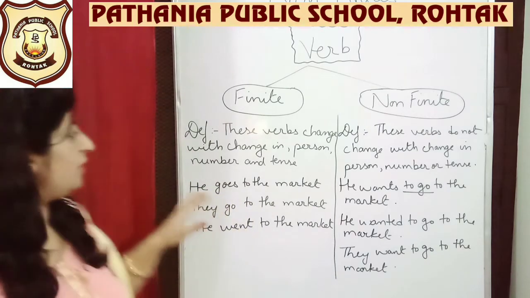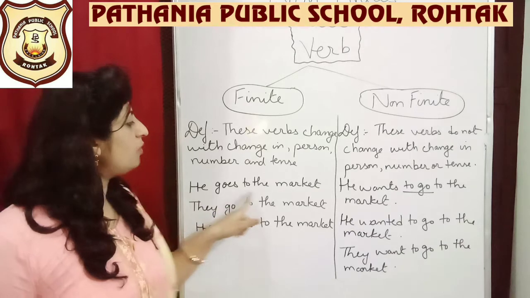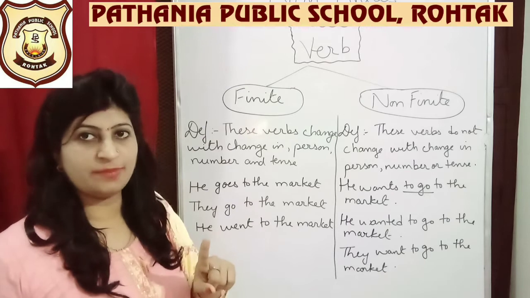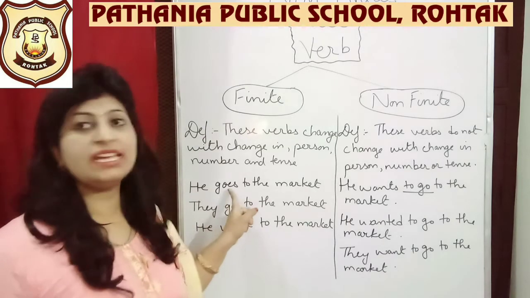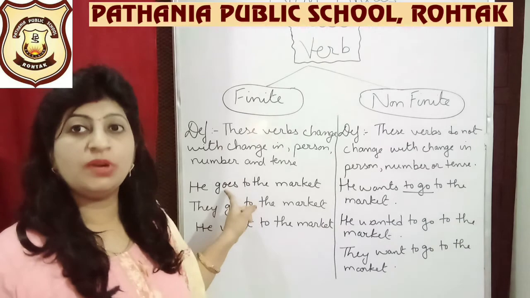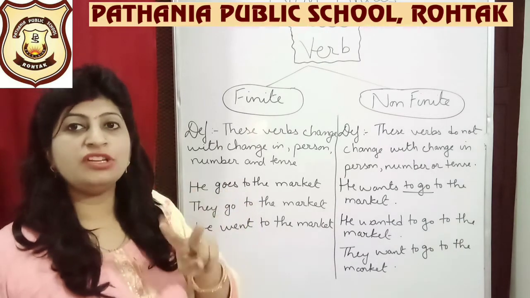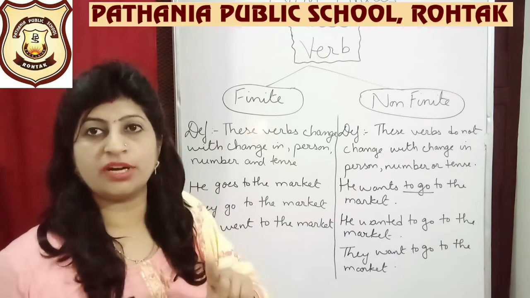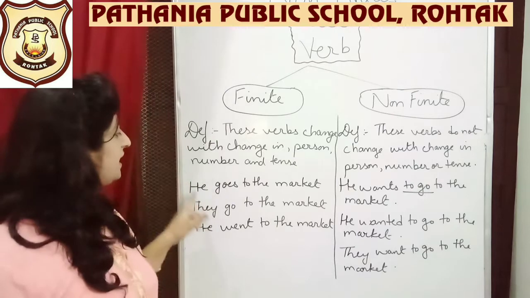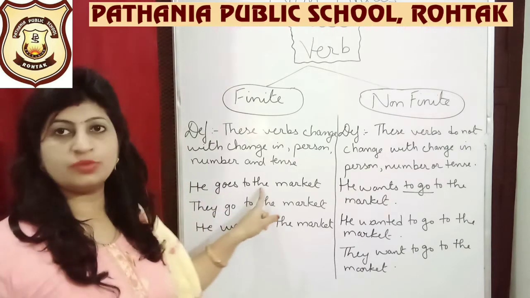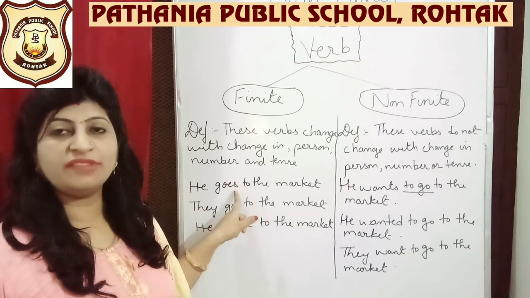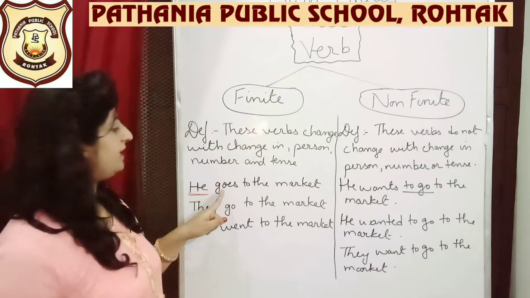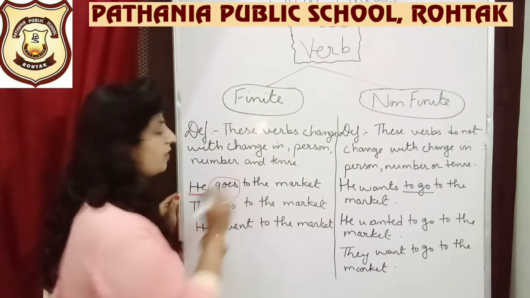Let's take an example of it. He goes to the market. Here he is a singular subject, third person. We are using goes, a singular verb, because we never use two singulars or two plurals together. This is the rule of subject-verb agreement. So with he, we are using he goes to the market. This word goes we have decided because of the presence of he.